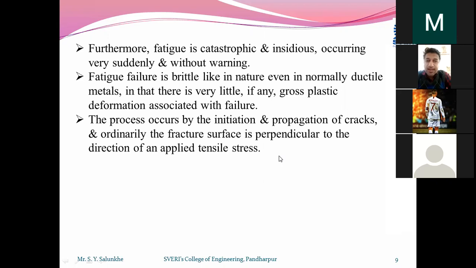If a crack is generated in that component, then that crack leads to the failure. Or suppose in the manufacturing process certain blowholes are created; those are concentrated stress areas, and the failure starts from there and occurs suddenly.